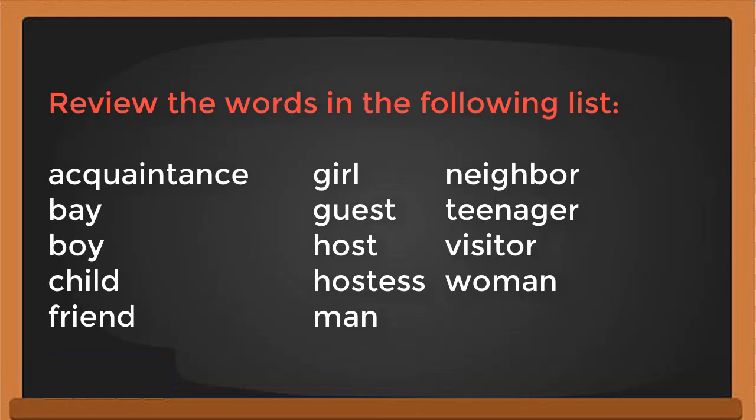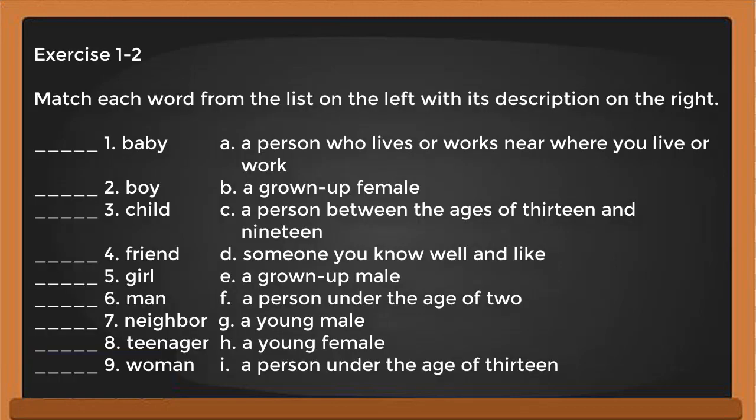Okay, now let's move on to the categories for people. You can review the words in the following list: acquaintance, girl, neighbor, etc. Okay, now Exercise 1 and 2. Match each word from the list on the left with its description on the right. Okay, for example, baby. What is a baby? You can look at it, A, B, C until I.